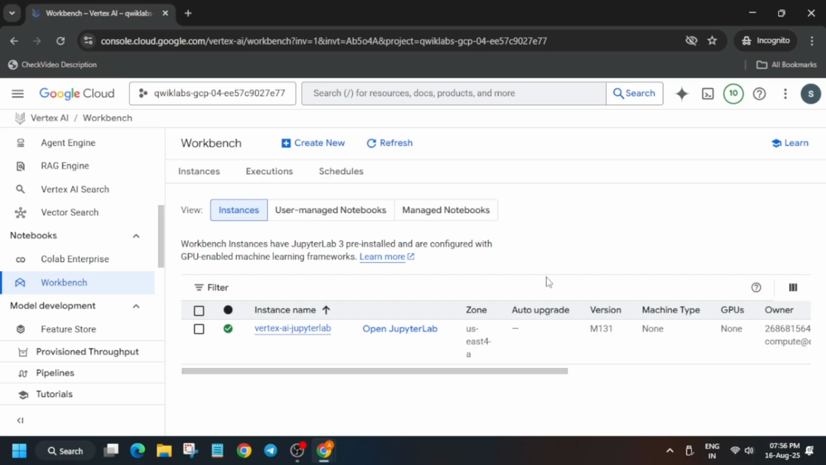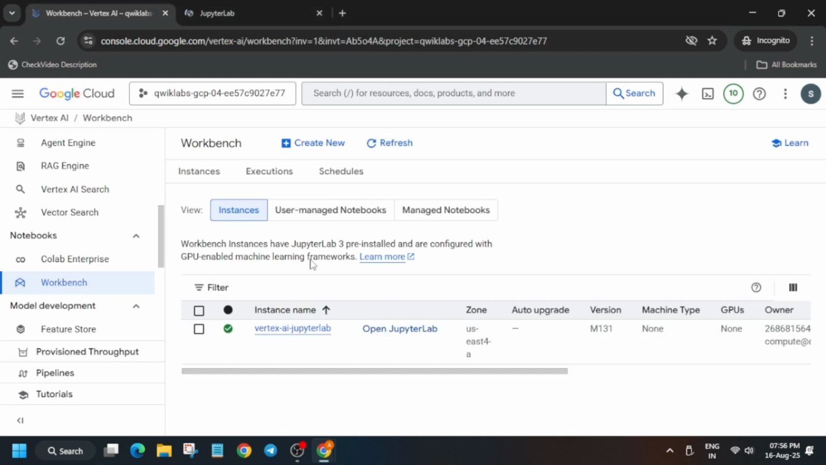After some time, the workbench will be ready like this. You have to just click on Open JupyterLab. You can see here the Open JupyterLab, click on it. Sometimes you get an unnecessary error, then you have to come back here and open it again. Now wait for JupyterLab to open. It will take some time. If you face the error that it is not opening for more than 5 minutes, restart the lab and try again.